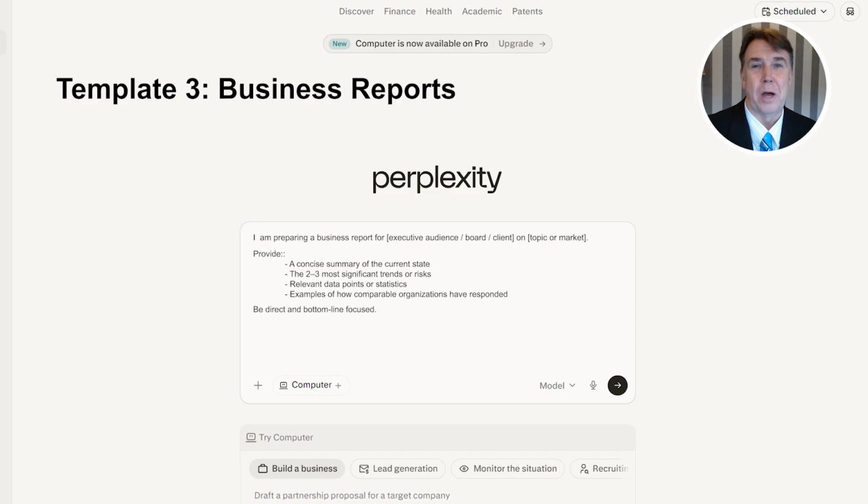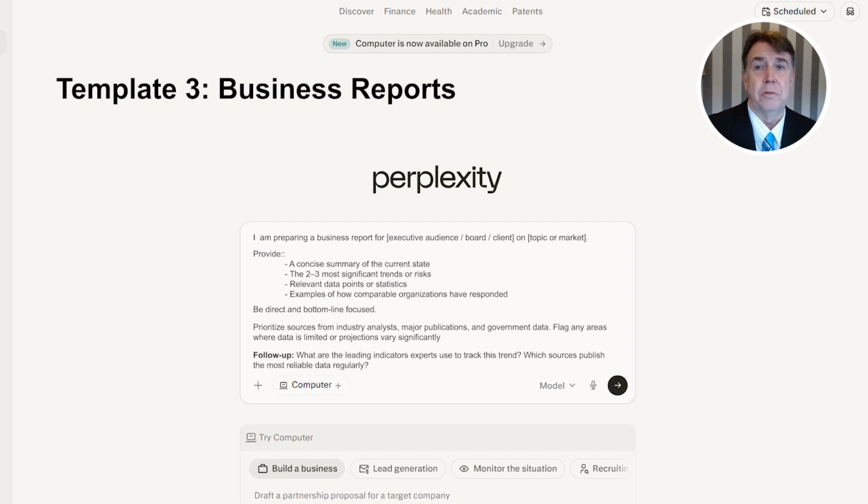Be direct and bottom-line focused. Prioritize sources from industry analysts, major publications, and government data. Flag any areas where data is limited or where projections vary significantly among sources. Follow-up refinement prompt: What are the leading indicators that experts use to track [trend you identified]? Which sources publish the most reliable data on this regularly?